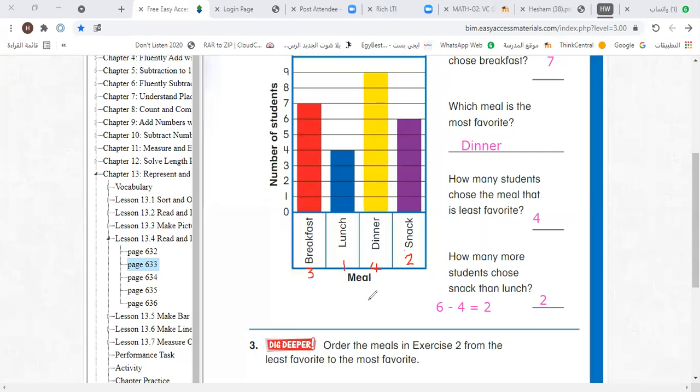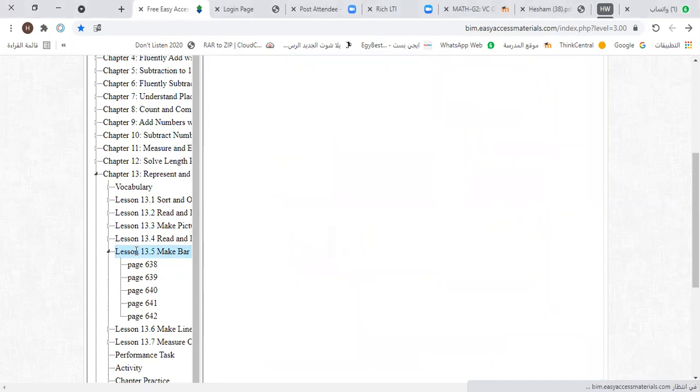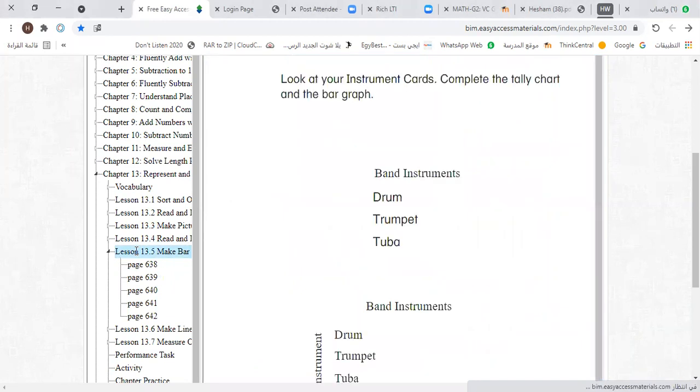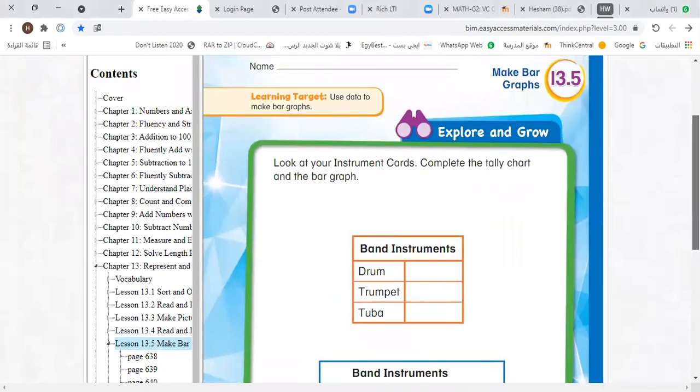Now, my dear students, please let's move to the next lesson. Open with me page 637. Okay, write these numbers now. After we finish, you can write the words. Okay, now move with me to lesson number 5 in chapter 3. It's page 637. In this lesson, grade 2,